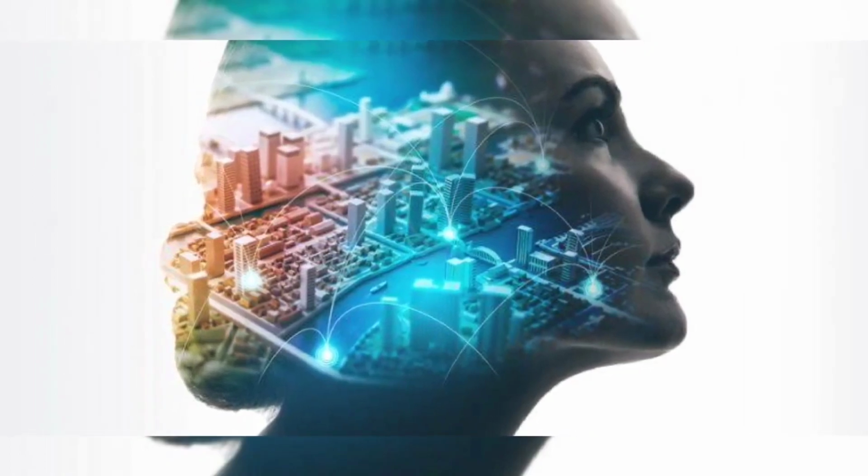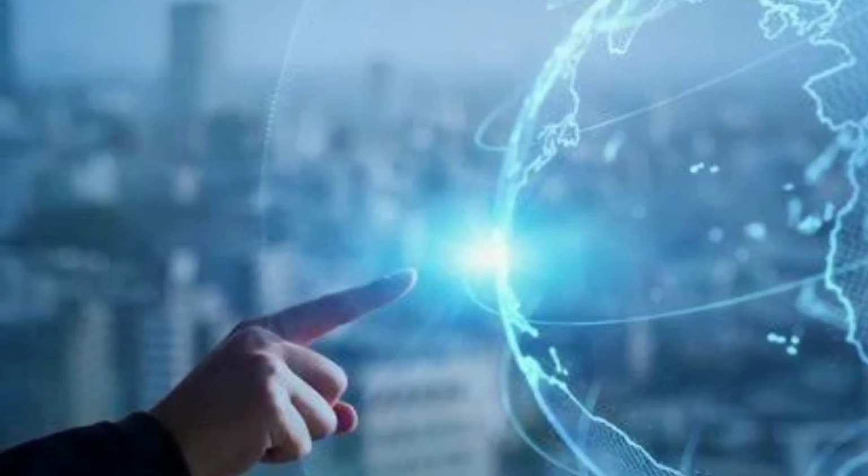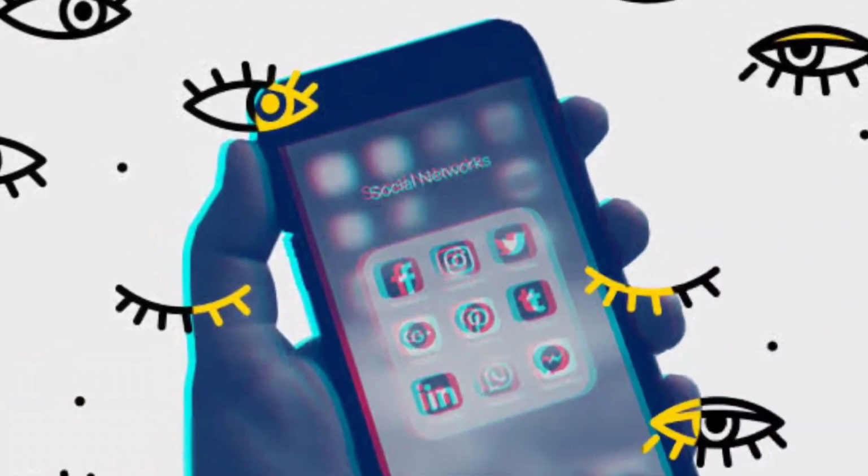Media manipulation is the deliberate use of false or misleading information to influence public opinion or behavior. Social media platforms are often used as tools for media manipulation, as they allow anyone to create and spread content with minimal oversight or regulation.